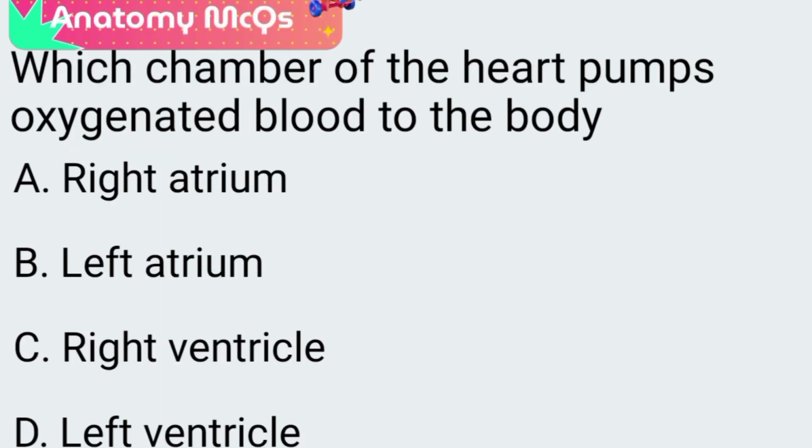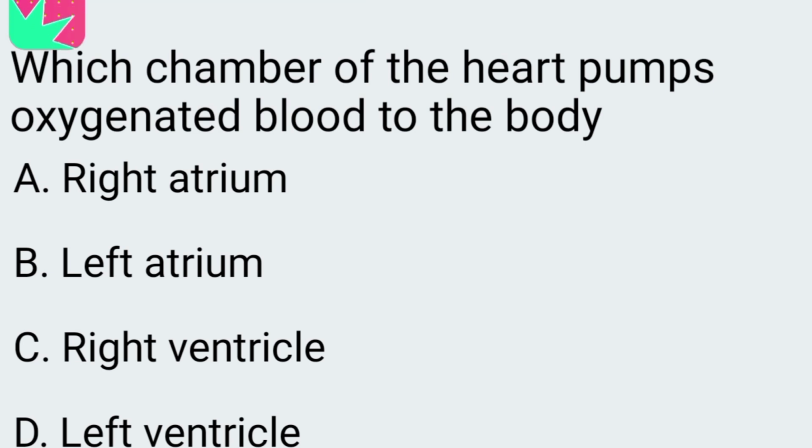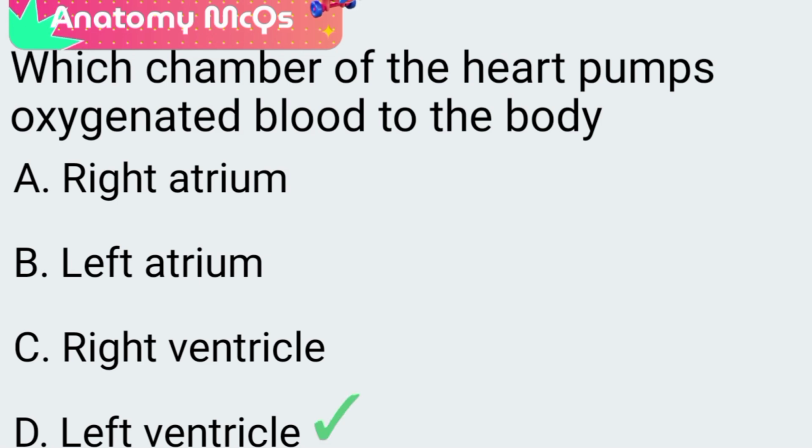Next question. Which chamber of the heart pumps oxygenated blood to the body? A. Right atrium, B. Left atrium, C. Right ventricle, D. Left ventricle. The correct answer is option D, left ventricle.